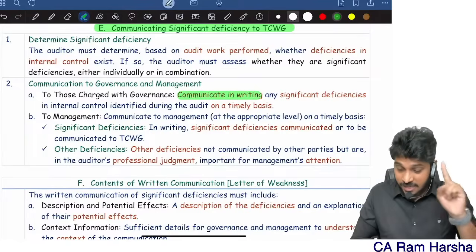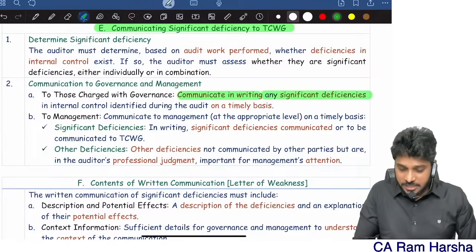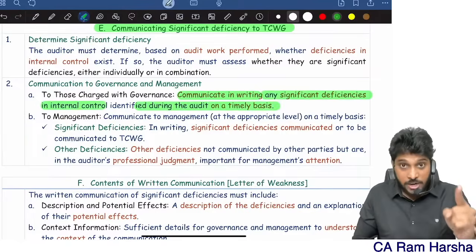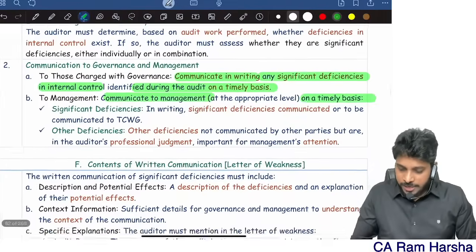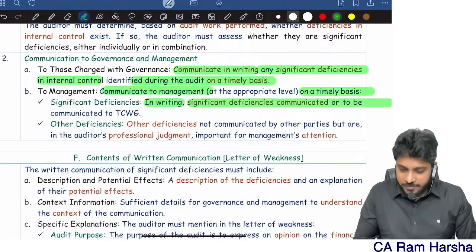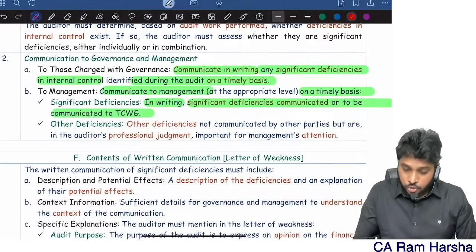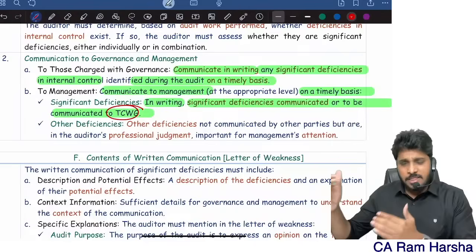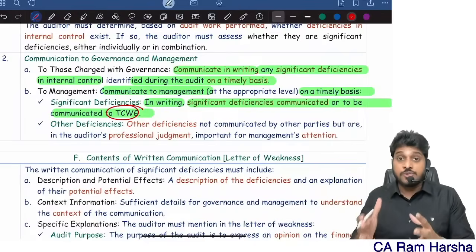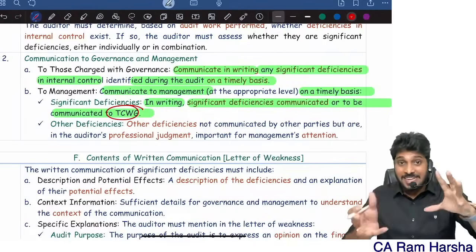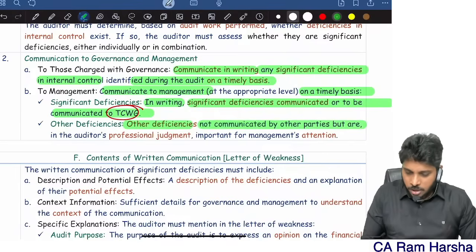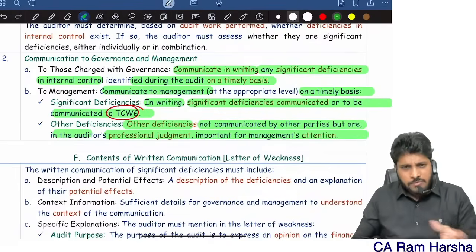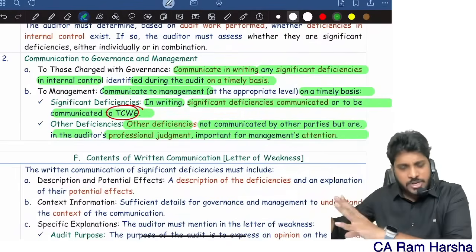Communicate in writing any significant deficiencies in internal control during the audit on a timely basis. Communicate to management on a timely basis. In writing, significant deficiencies, communicated or to be communicated to top management. So tell the management that these are significant deficiencies which we want to communicate to top management. That information also give it to the management. And other deficiencies which are important for management attention, communicate them also.